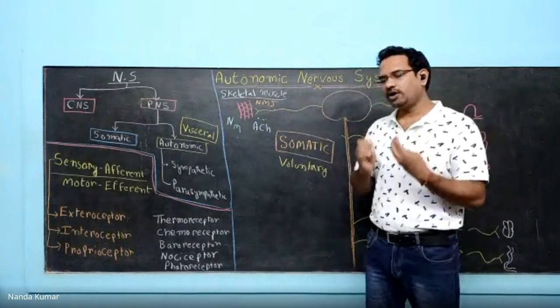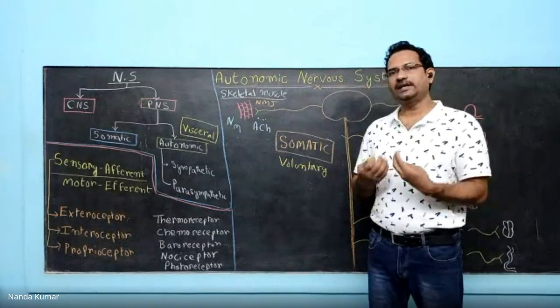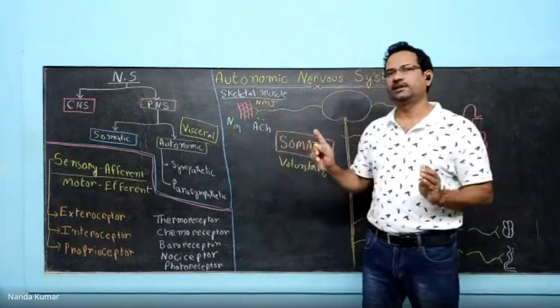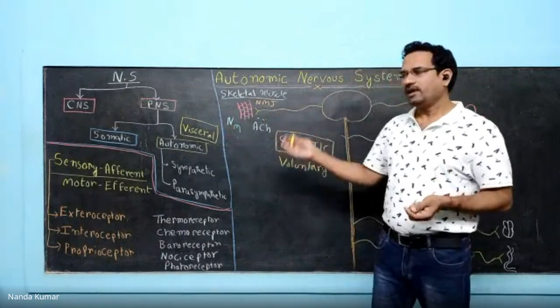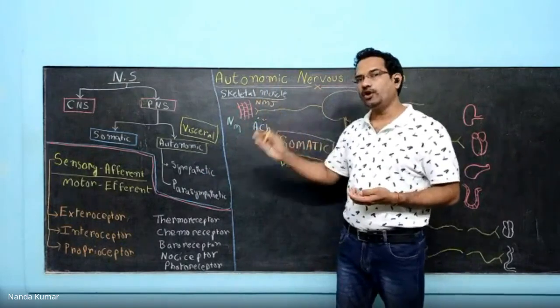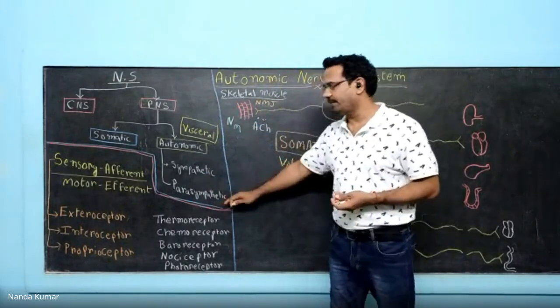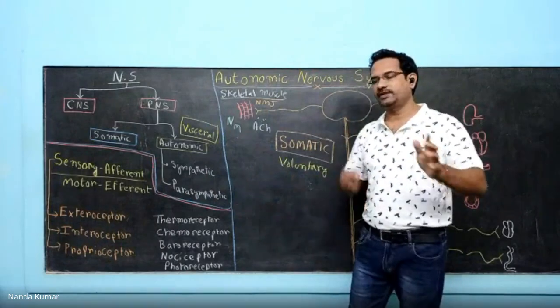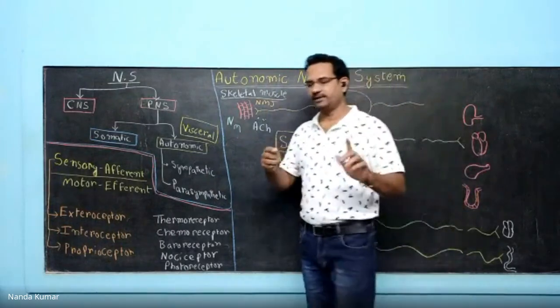As I explained, autonomic, it is not under our control of will, hence it is known as involuntary, autonomic, or visceral. Again, this is a motor fragment. Again, in that motor fragment, based upon the anatomy, they are classified as sympathetic and parasympathetic. Understand my words, based on their anatomy, they are classified as sympathetic, parasympathetic.